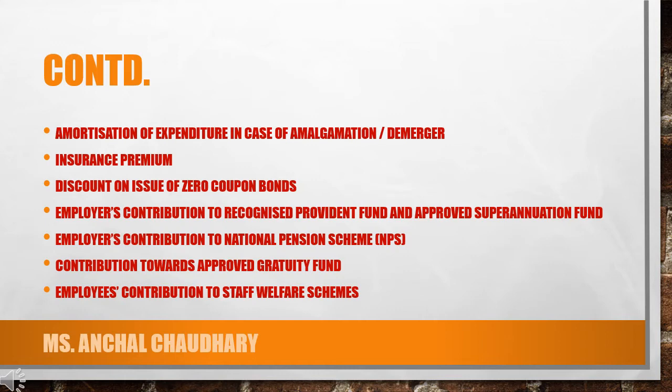Then in that case it will be allowed as your deduction. Any contribution towards an approved gratuity fund or employees' contribution to staff welfare scheme. So these are the various deductions which are allowed under your profit and gains of business and profession. So students, you have to study these deductions and remember them. Whenever you are going to solve a question in your exam, these deductions will help you to solve that numerical.